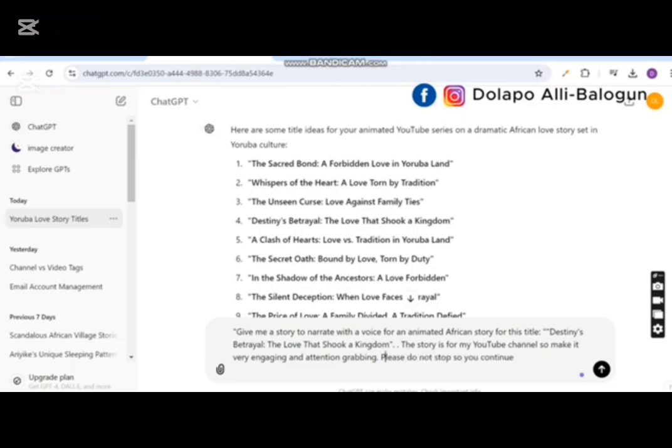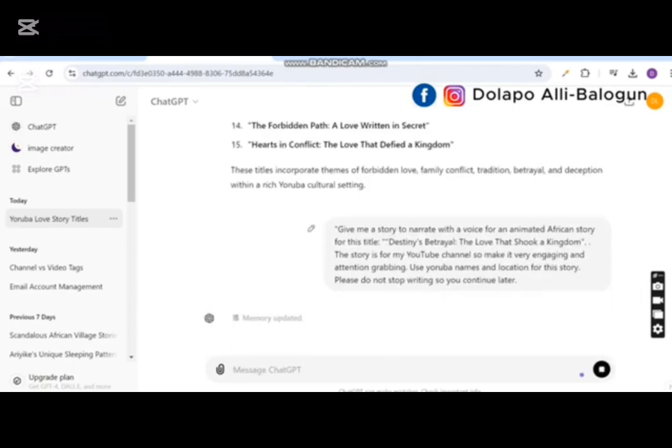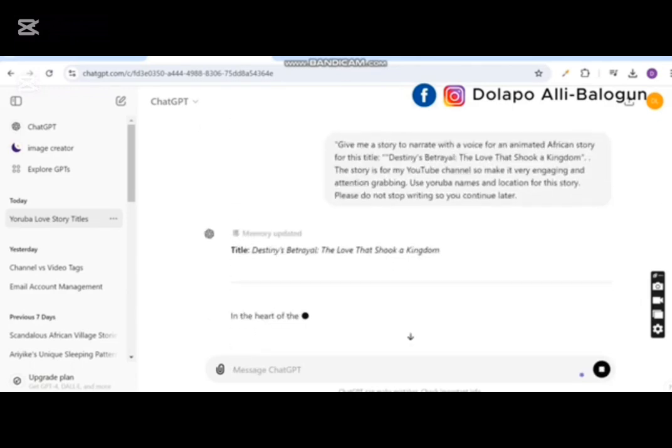Before then, you can just add here, use maybe Yoruba names in my own case, or just say use Yoruba names and locations for this story. So then you say, please do not stop writing, so you can continue later. I'm going to send this, and then ChatGPT is going to respond with this story.